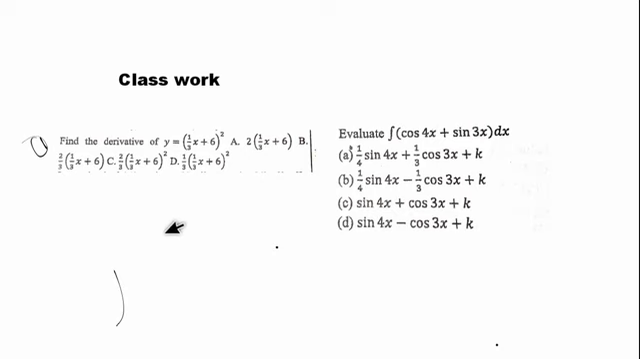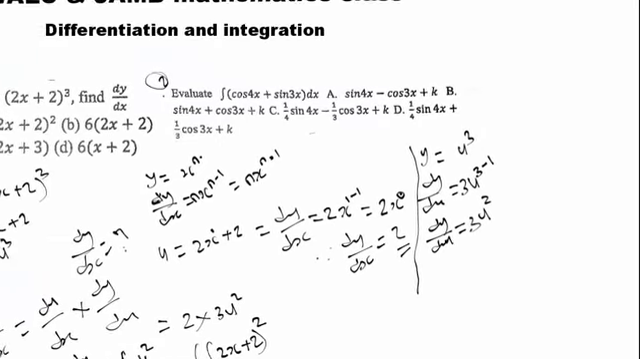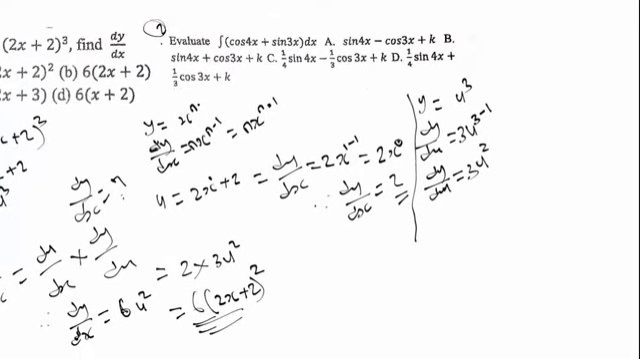So let's go to the second question of today. Let's solve the second question of today. That is under integration, so let's integrate this. Let me try to create space. So let's solve this question. The question is: evaluate the integral of open bracket cos 4s plus sine 3s close bracket ds. So we want to integrate this with respect to s.